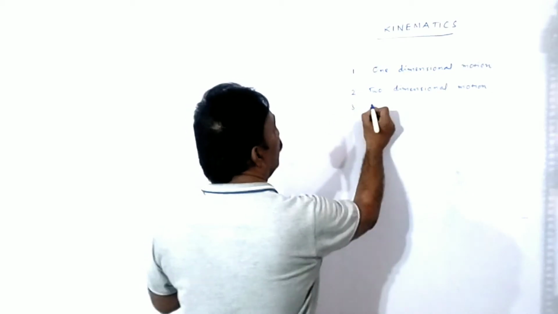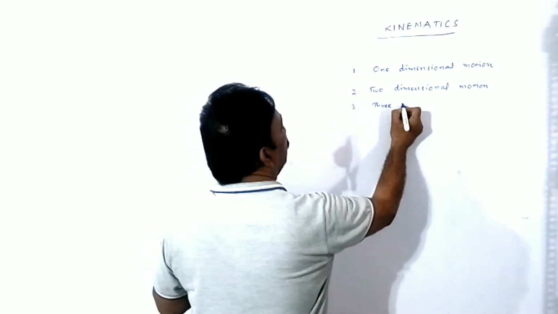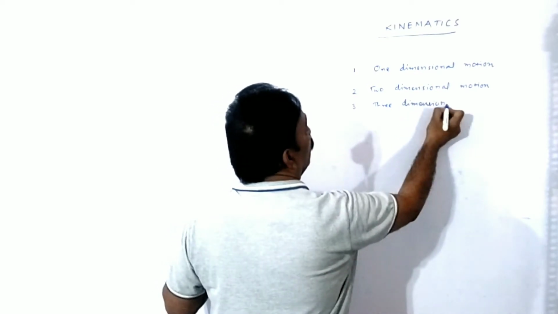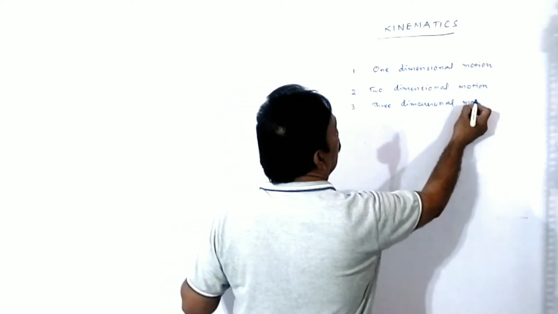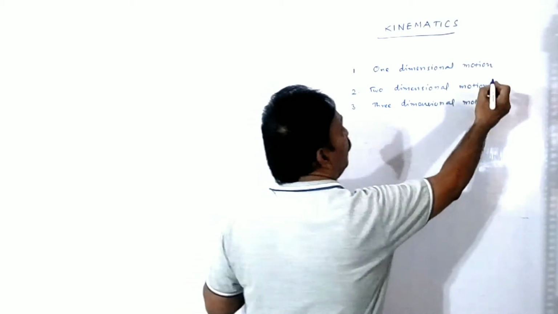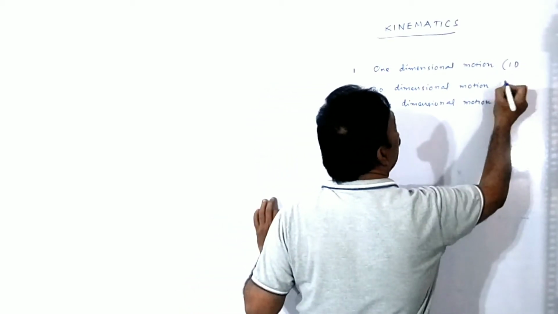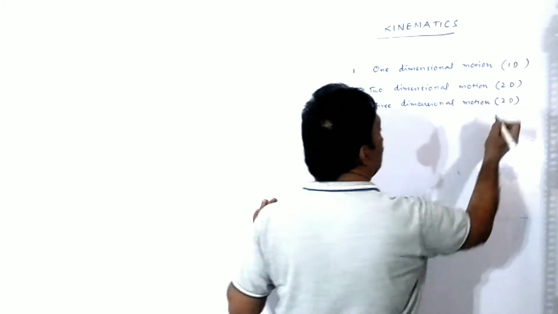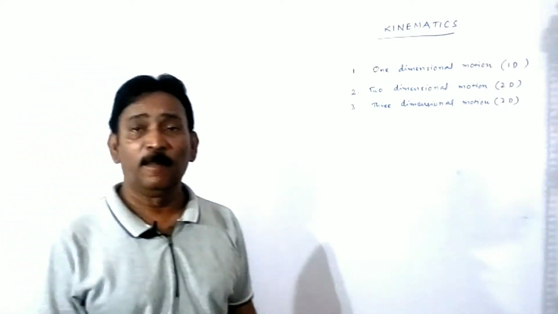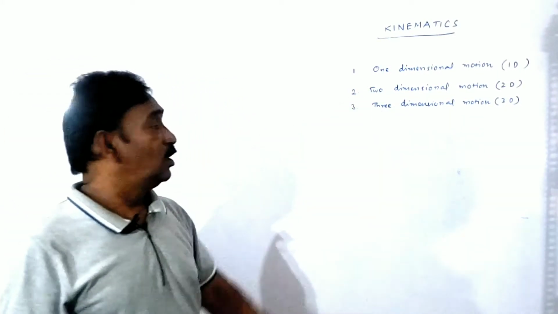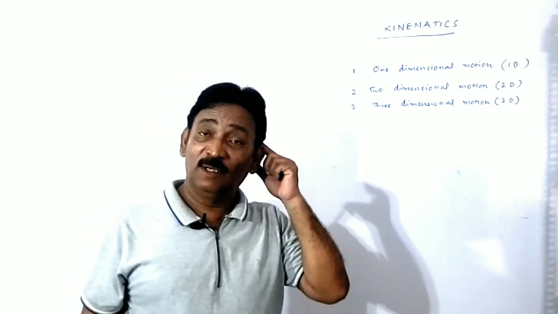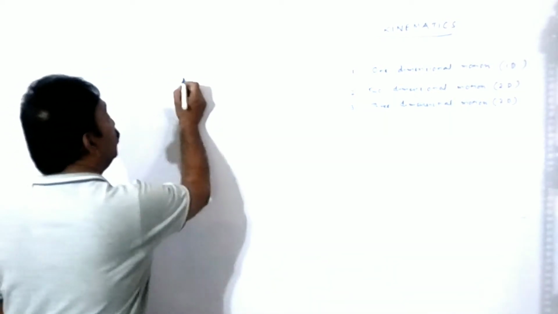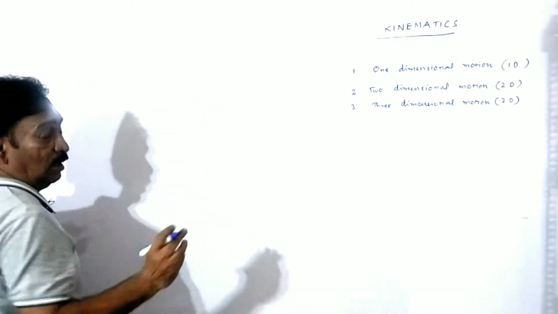And third is the three-dimensional. First of all, we have to understand it is 1D, it is 2D, and it is 3D. Before understanding these types of motion, we have to understand two terms which are very important